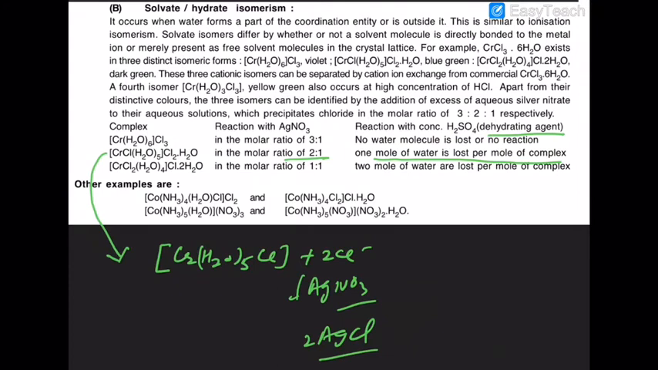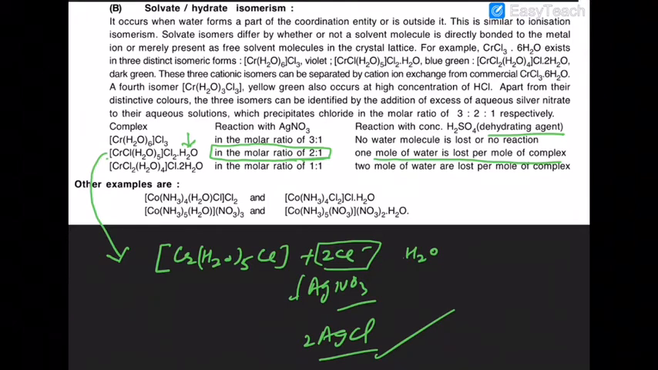So what happens in the second case? In the second case, you have one water molecule outside, and that one water molecule can be absorbed by the concentrated H2SO4. Are you getting that or not? This water molecule can be absorbed by H2SO4. So when this is dissolved in water, it will give you 2 chloride ions. So on adding silver nitrate, you will get 2 moles of AgCl. So you can conclude here that 2 moles of AgCl are formed by 1 mole of the coordinate compound.